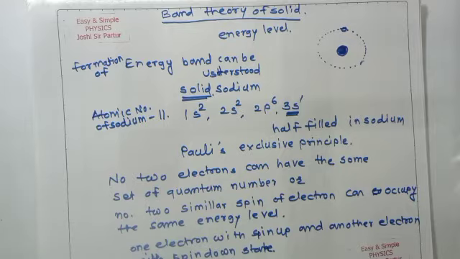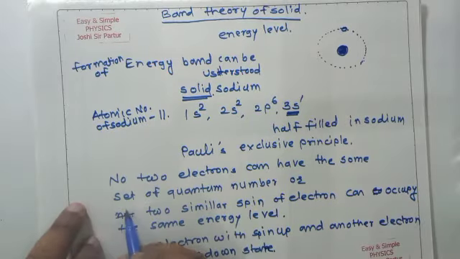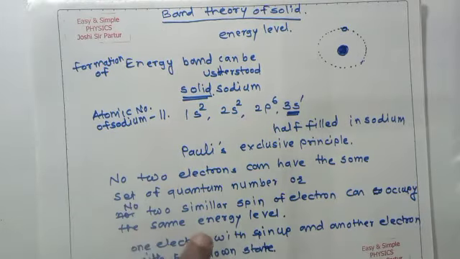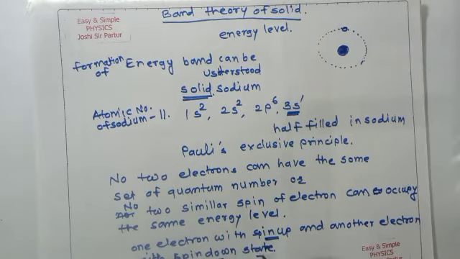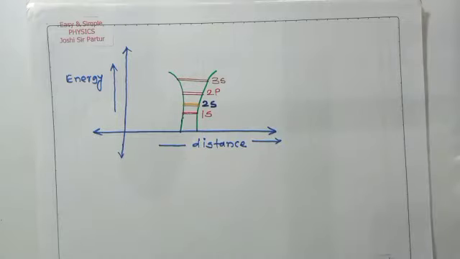No two electrons can have the same set of quantum numbers, or no two electrons of similar spin can occupy the same energy level. Means one electron with spin up and another electron in the spin down state. So this spin up and spin down state can have two energy levels.